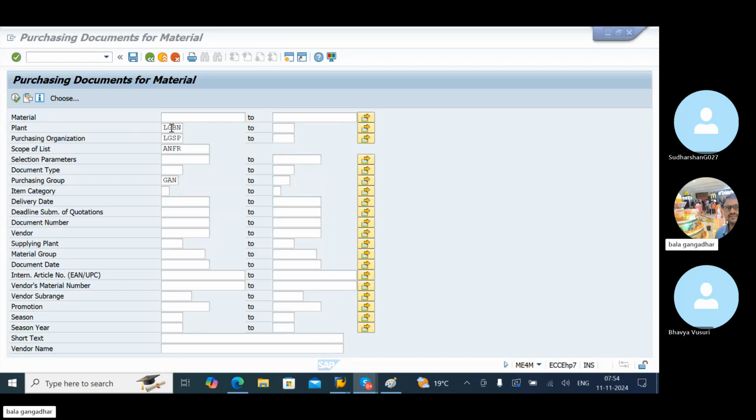Enter the plant name. Enter the purchasing organization name. Click on execute.